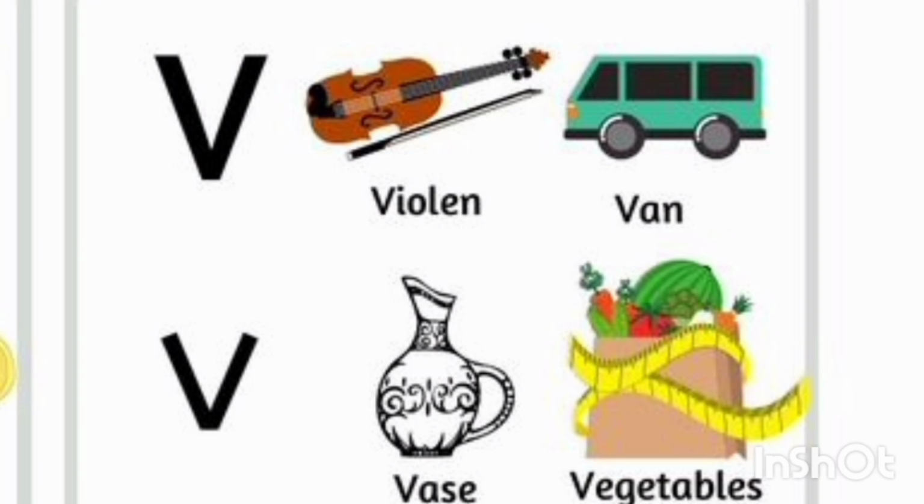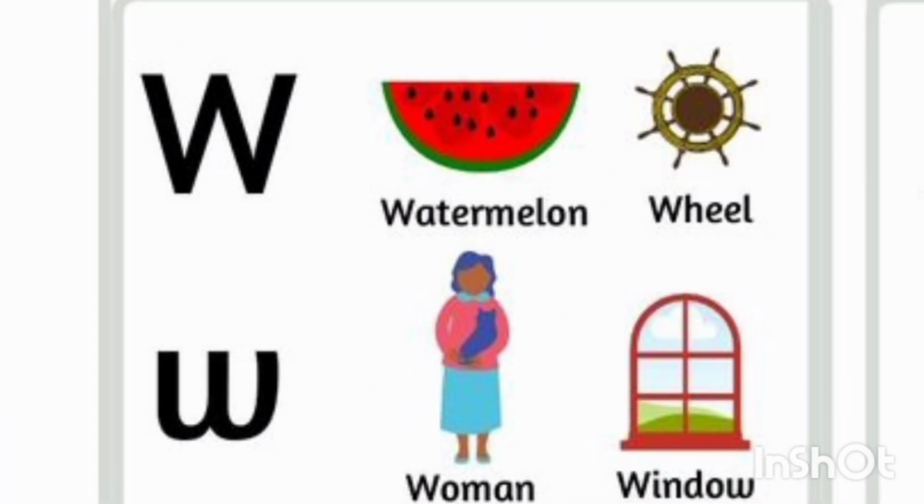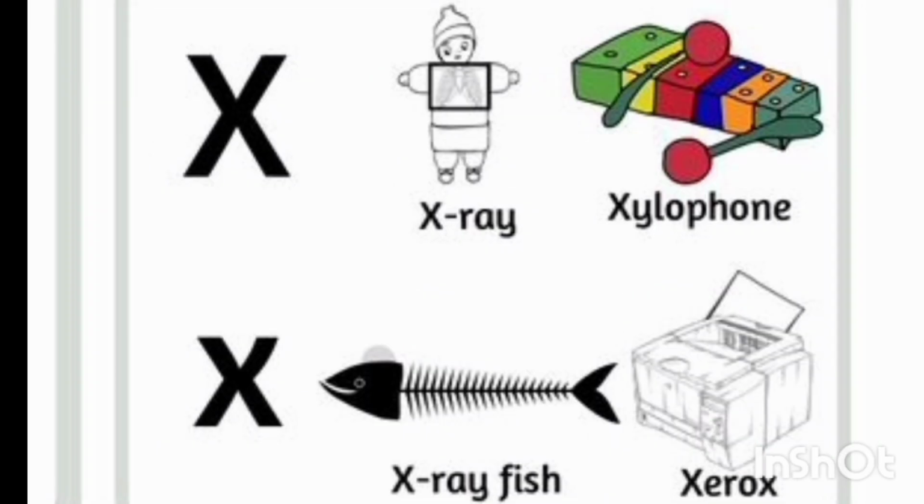V for violin, V for van, V for vase, V for vegetable. W for watermelon, W for woman, W for wheel, W for window. X for X-ray, X for xylophone, X for X-rabbit, X for X-rocks.